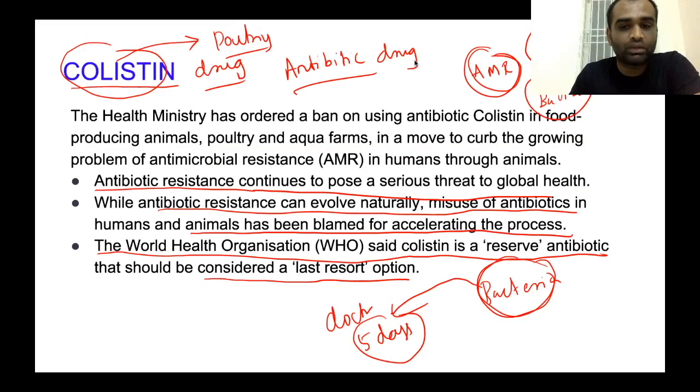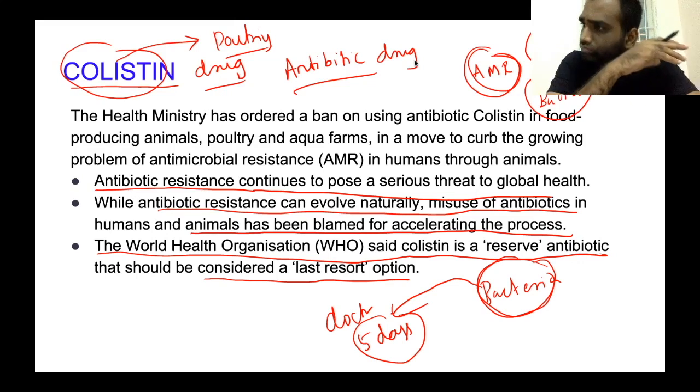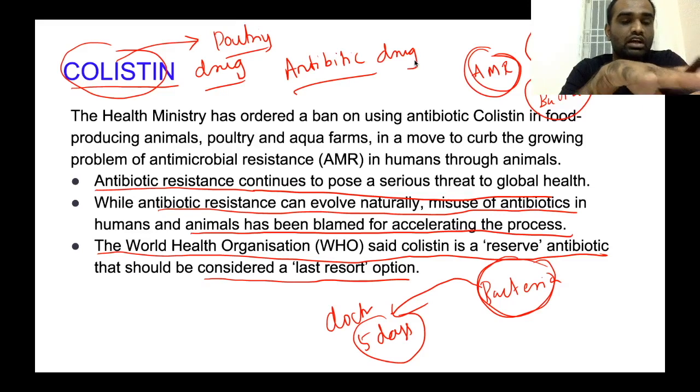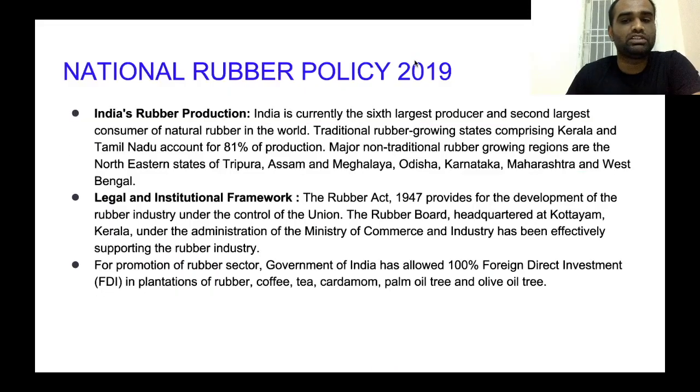Now, this particular topic can be asked in prelims. Questions can be asked like, the term colistin has been seen in news recently, what does this term mean? This question can be asked. Questions like this have been asked in previous year question papers. For example, last year they asked a question regarding the Himalayan nettle plant. So these types of questions will be asked in UPSC Prelims. So please remember this stuff.